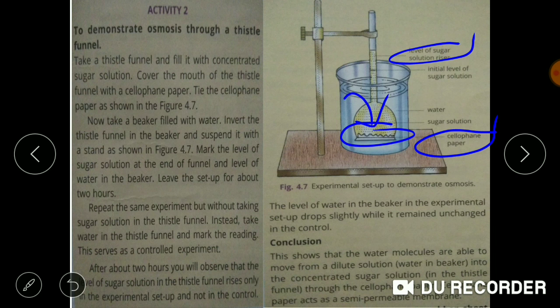We'll be seeing that the rubber sheet is so thick that it does not allow the water molecules to pass through, and there will be no rise in the sugar solution and no process of osmosis will occur. In short, by taking the cellophane paper, we have created a semi-permeable membrane. Without the semi-permeable membrane, no process of osmosis is possible.